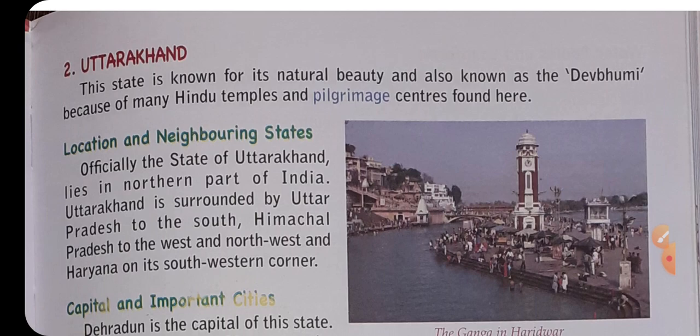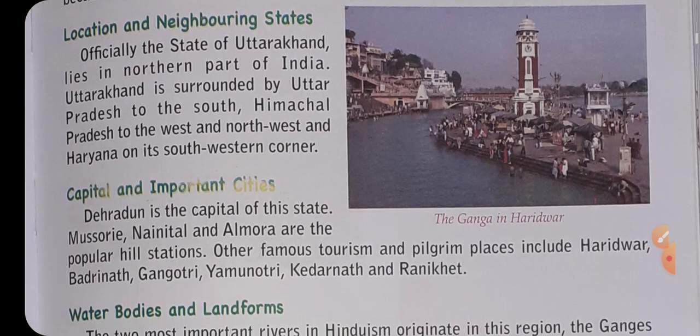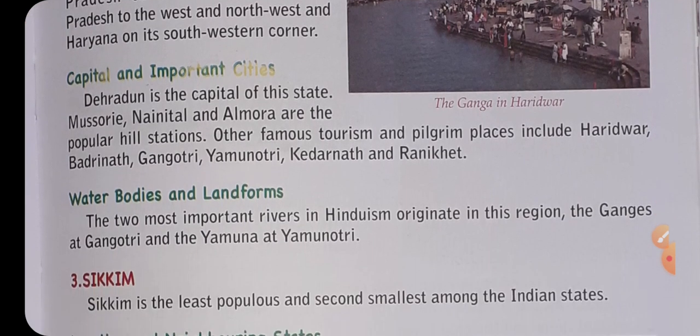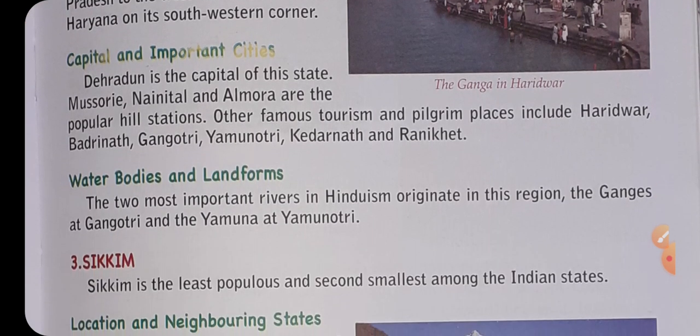Officially, the state of Uttarakhand lies in the northern part of India. Uttarakhand is surrounded by Uttar Pradesh to the south, Himachal Pradesh to the west and northwest, and Haryana on its southwestern corner. Now the capital city of this state is Dehradun, which is a very beautiful city.